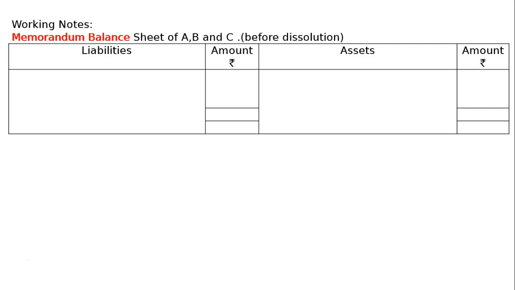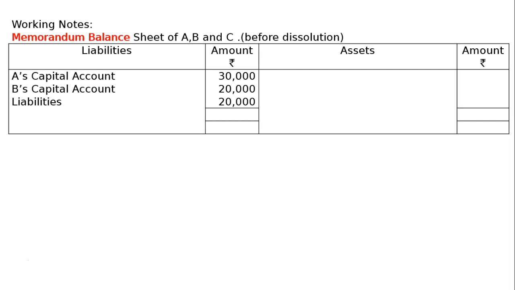In the working notes, we have to first find out the assets, as we have been given the liabilities. Hence, we have to prepare in the working notes a memorandum balance sheet of A, B and C before dissolution. After preparing the format of a balance sheet, we start with A's capital rupees 30,000, B's capital 20,000. C's capital has a debit balance of rupees 5,000, and the liability is rupees 20,000. Hence, C's debit balance will be shown on the asset side.